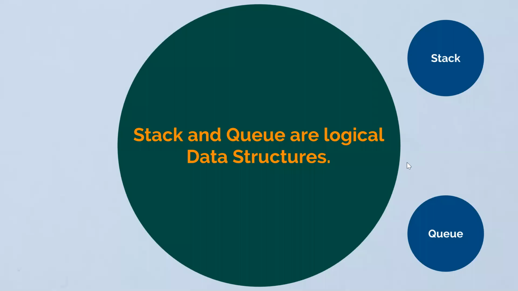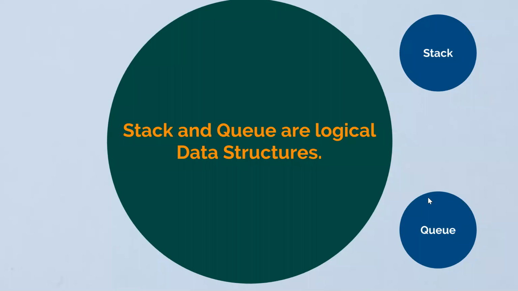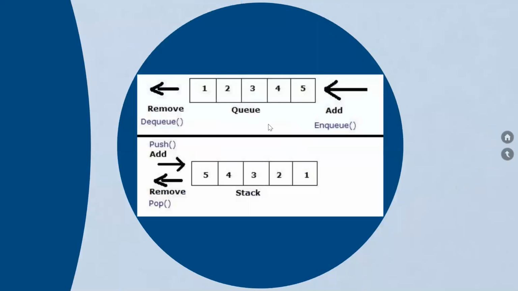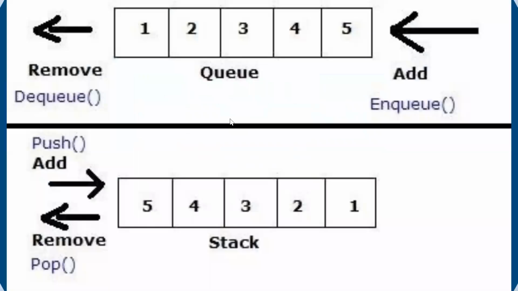So let's say I want to do some comparison between these two data structures. Comparison happens somewhere over here, right? In a queue, the removal is at left hand side and the addition is at right hand side. I told you push and pop are the two different operation names for stack, and in queue those are called DQ and NQ, right? These are the two different operations.